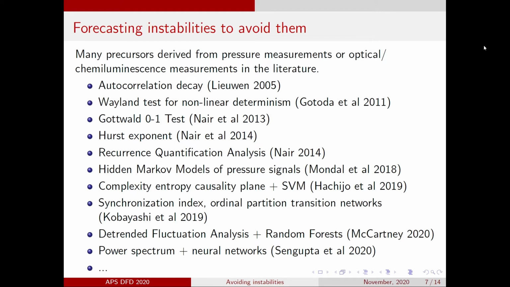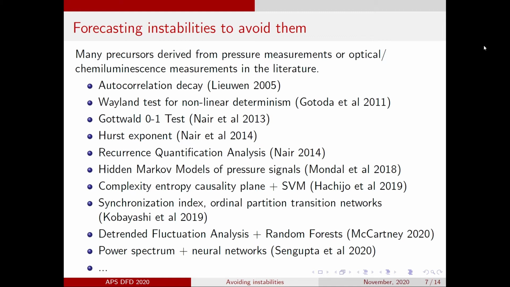Different authors have suggested different measures of stability, which has resulted in a veritable zoo of instability precursors derived either from pressure measurements or optical chemiluminescence measurements. The first steps were taken by Lieuwen, who derived a stability margin for the combustor using the autocorrelation decay in the measured combustion noise. Gotoda and co-workers suggested that when a combustor becomes unstable, there is a transition from chaotic to deterministic behavior, and used the Wayland test for nonlinear determinism as a precursor.